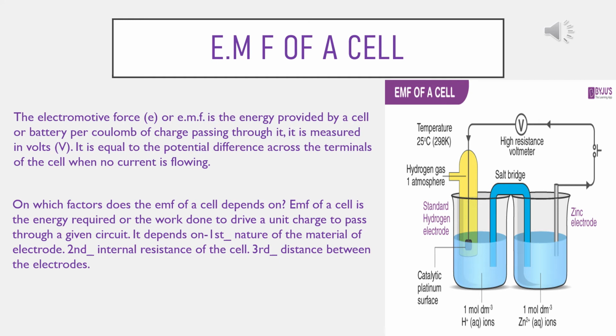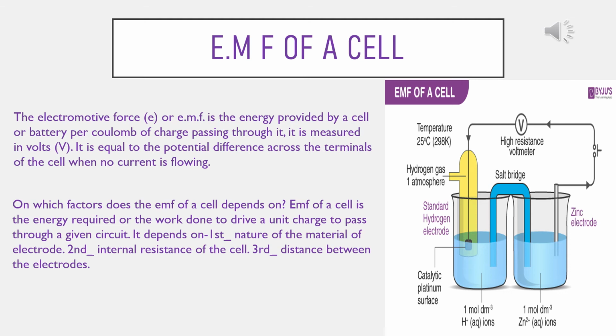So therefore, when no current is drawn from a cell, that is the cell is in open circuit, the potential difference between the terminals of the cell is called the electromotive force of the cell. The EMF of a cell is characteristic of the cell and depends on the material of the electrodes and electrolyte used in the cell, but it is independent of the shape of the electrodes, distance between the electrodes and the amount of electrolyte. When the cell is connected externally to an electrical circuit, the EMF provides energy for flow of charge through different components of the circuit.